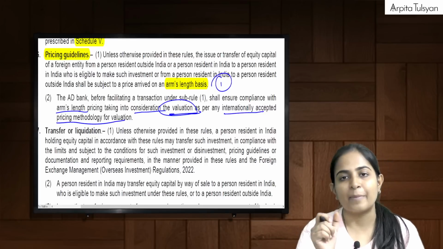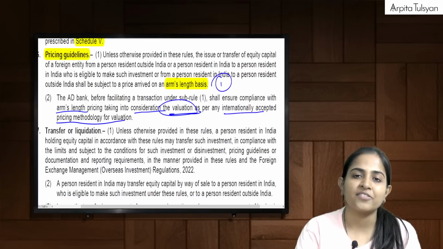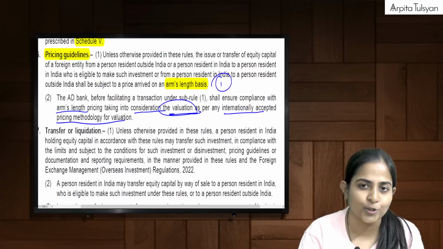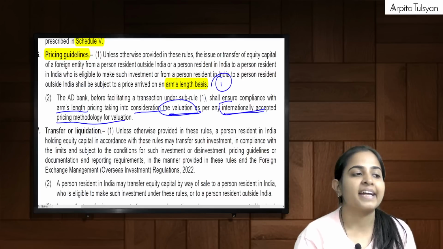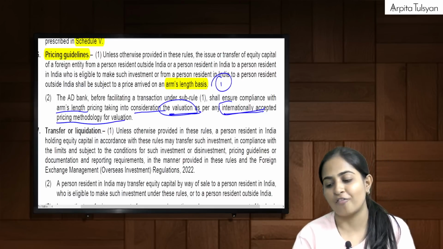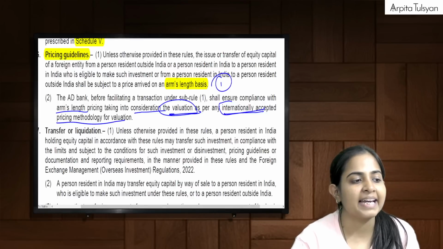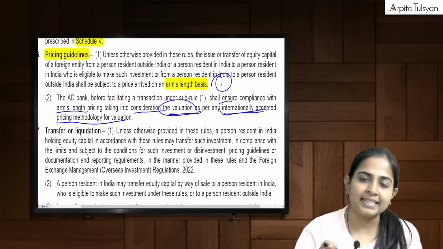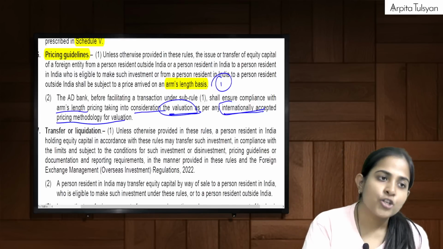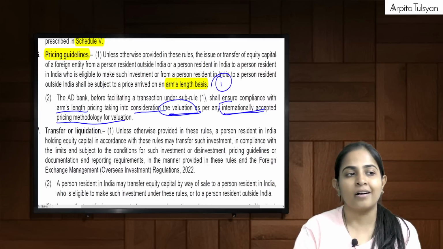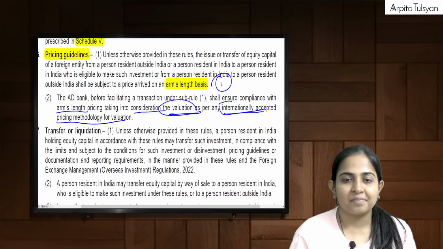Means whenever you are determining arm's length price, there are different methods for determining the arm's length price. This you must have studied in your direct taxes transfer pricing chapter also, right? So here, for the purpose of FEMA rules, internationally accepted pricing methodology for valuation should be used. So pricing guidelines simply say this much, that whatever transactions are happening under these rules should be done as per arm's length price. Very clear with this?